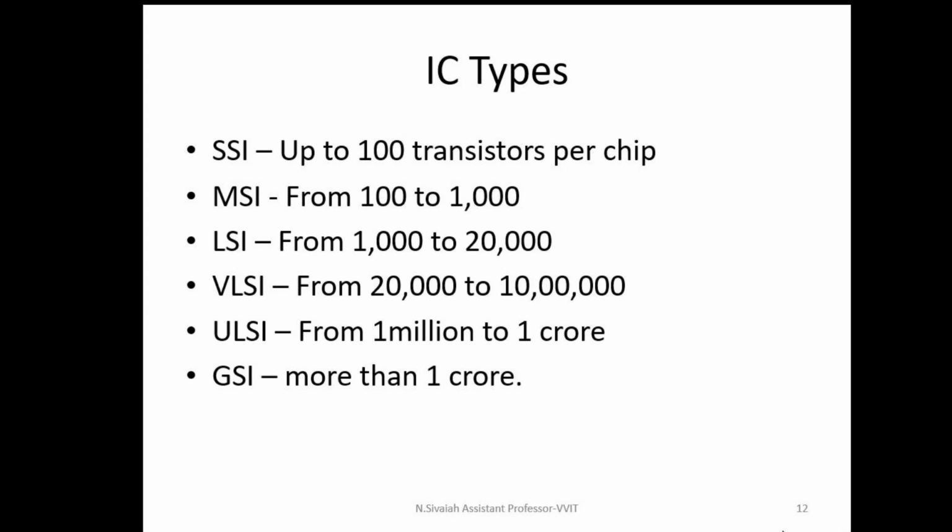And the example of large scale integration is RAM, ROM, and 8-bit microprocessor. Next one is VLSI, very large scale integration. If the number of transistors per chip is 20,000 to 10 lakhs, the example of VLSI is all 16-bit and 32-bit microprocessors. And next one is ULSI, ultra large scale integration, in which the number of transistors per chip is 1 million to 1 crore. The example of ULSI is digital signal processors, all virtual circuit machines come under ULSI only.